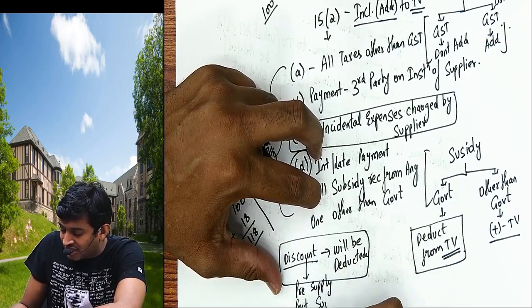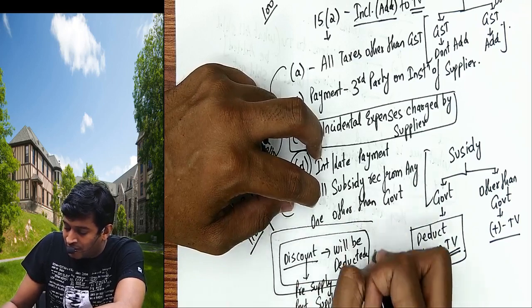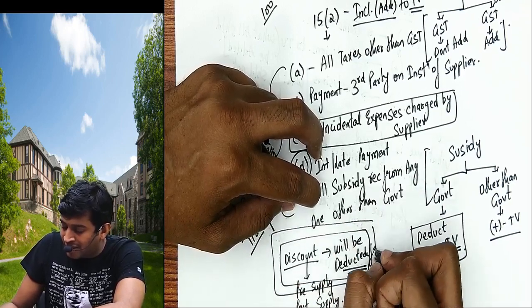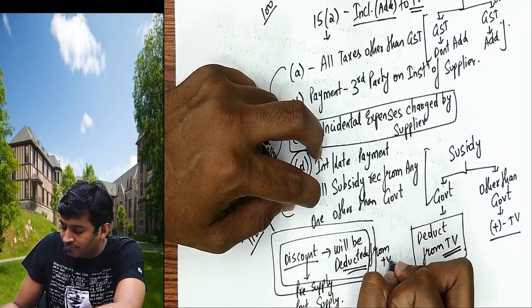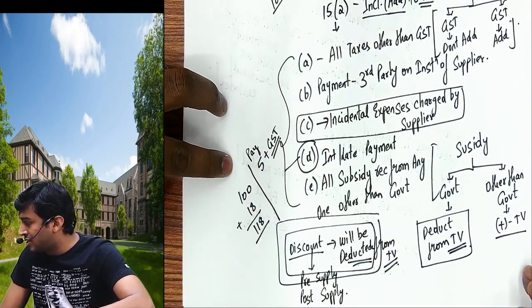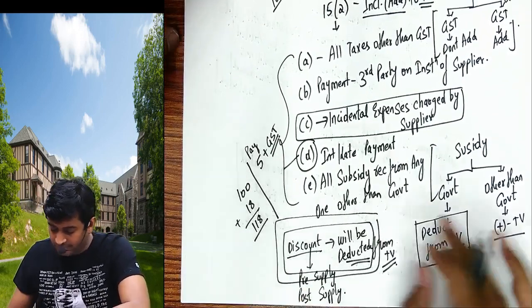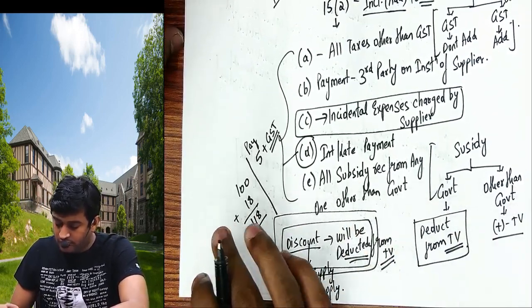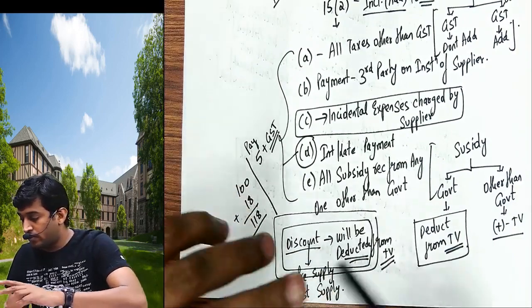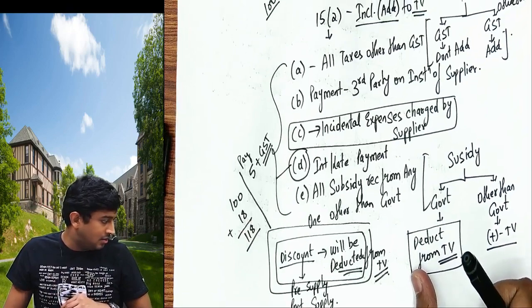At the end of the session I'll tell you, but एक rule याद रख लो अभी. If discount is given in the problem, it will be deducted from the transaction value. Clear? यहाँ तक clear?